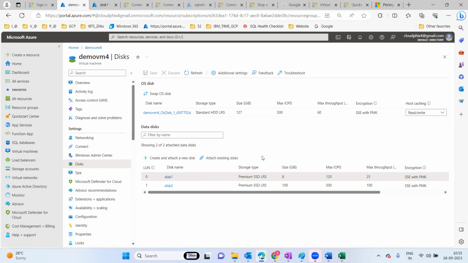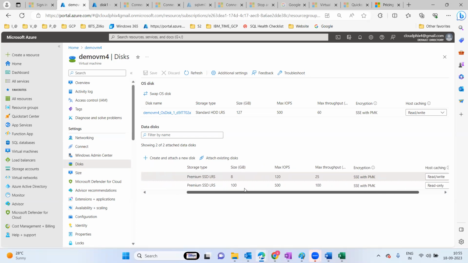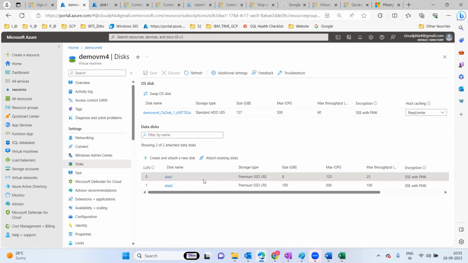So either you can increase your existing disk or you can add one more disk. Normally with database-related work, 40 to 50% of the issues are disk space issues. After the shrinking operation, you can increase the disk space here. Normally on premises, we raise a case request with the Windows team.